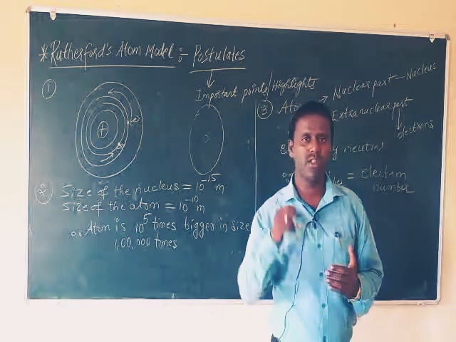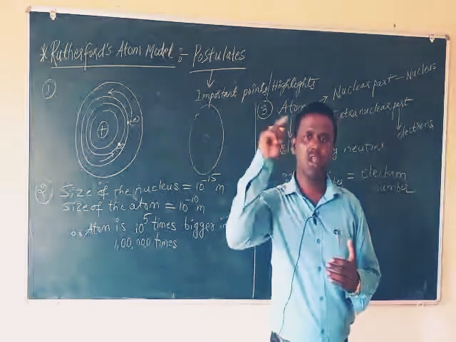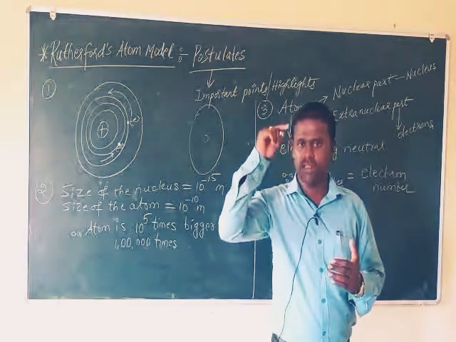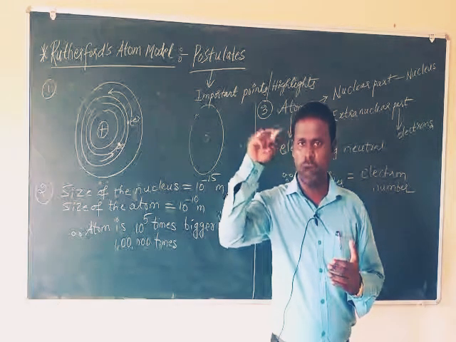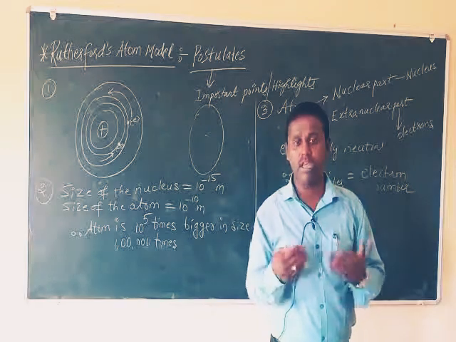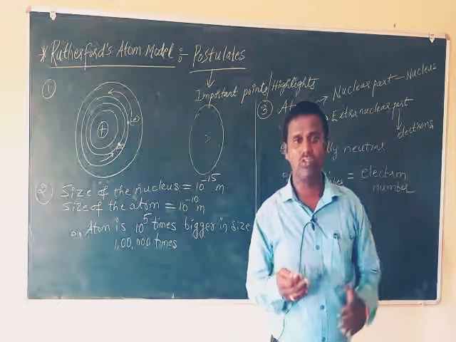And with respect to time, the body loses its energy, and finally the electron falls into the nucleus, thereby the atom is not stable.